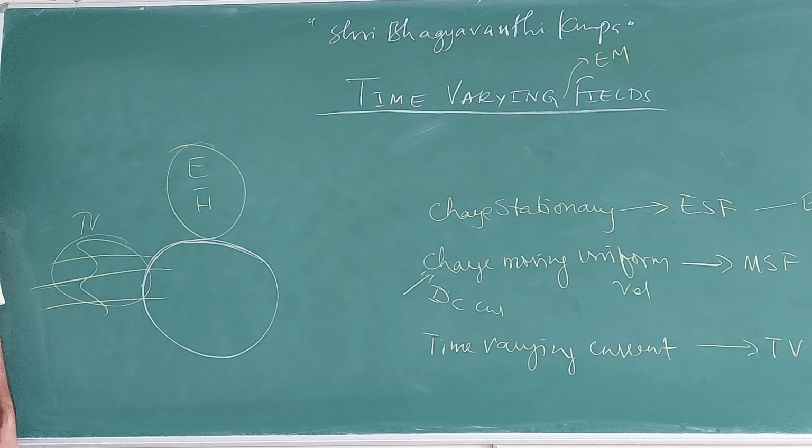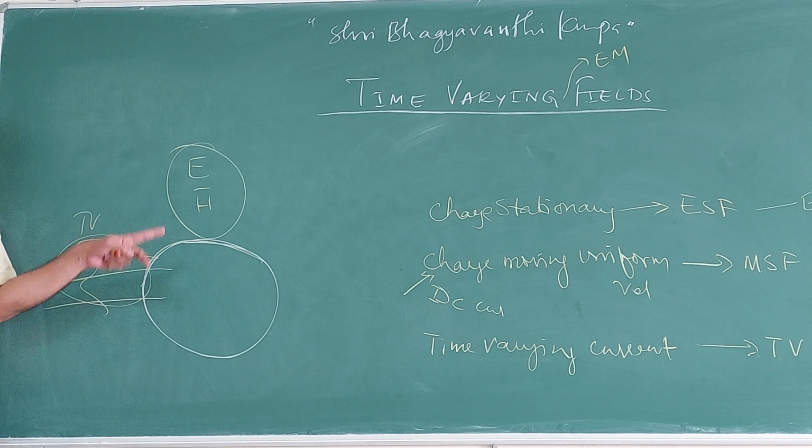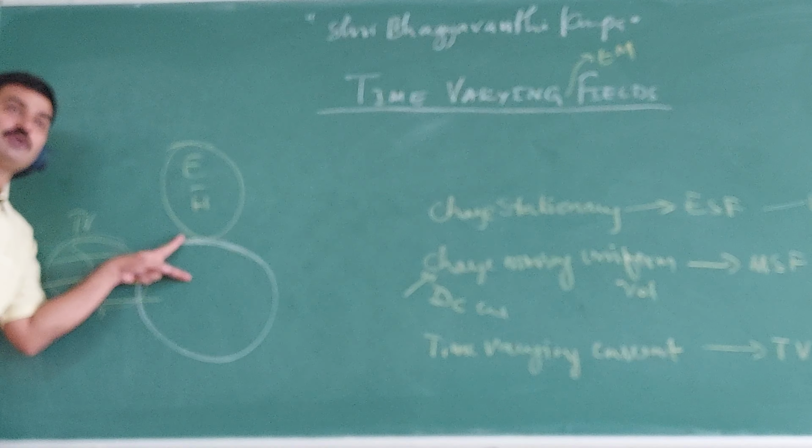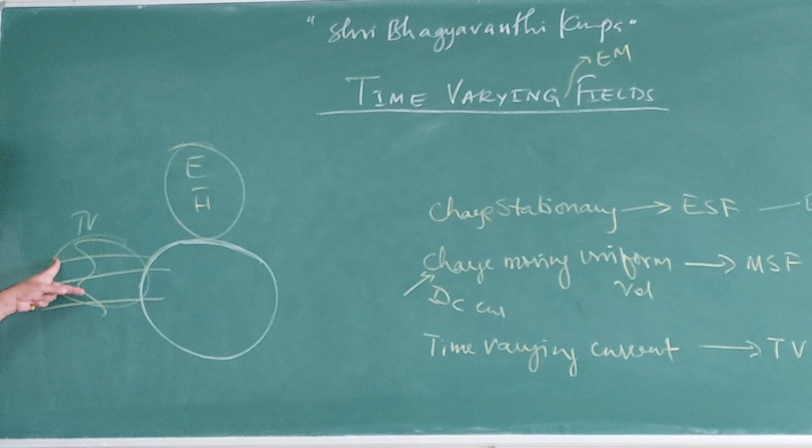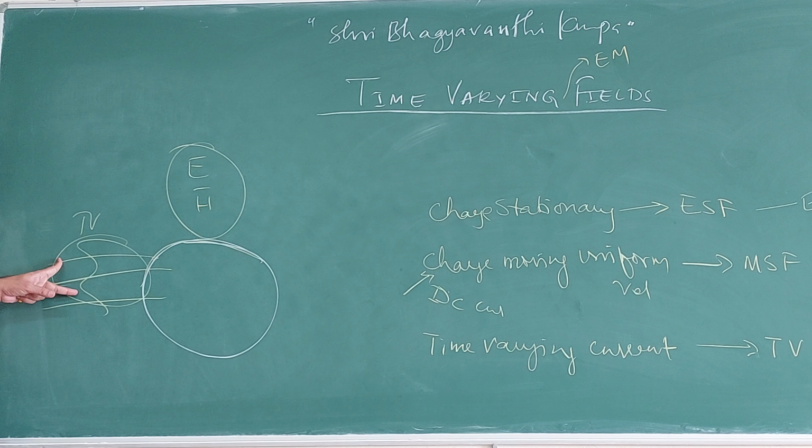Then how to find that EMF? He said the induced EMF in a closed circuit, which comes in contact with the time varying field, is equal to the rate of change of magnetic flux. Are you getting?